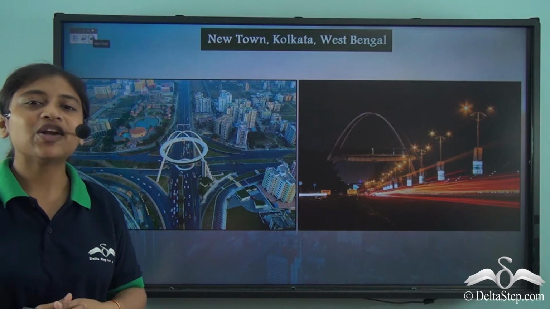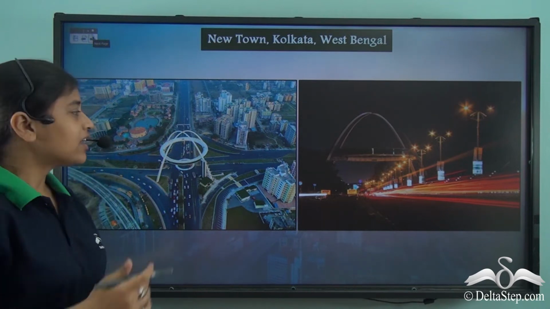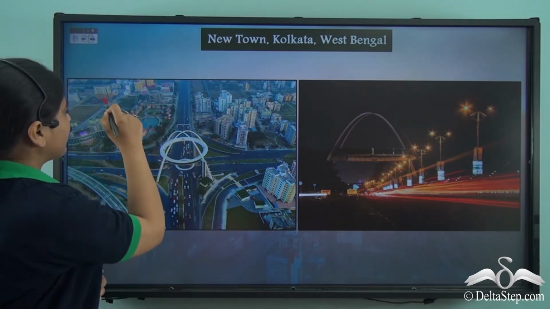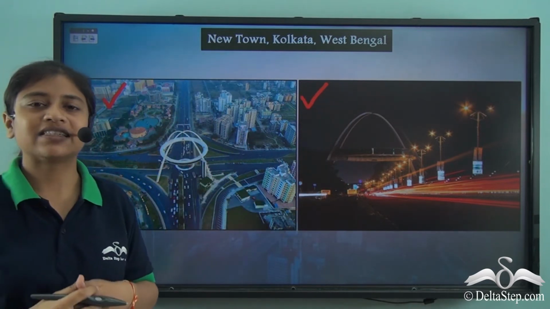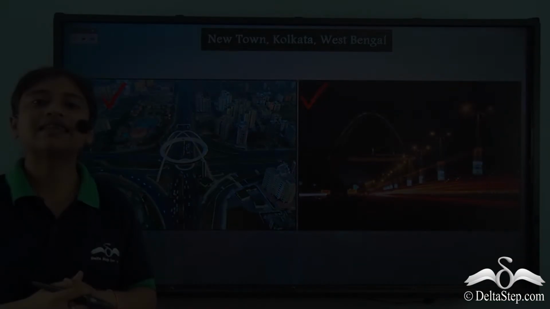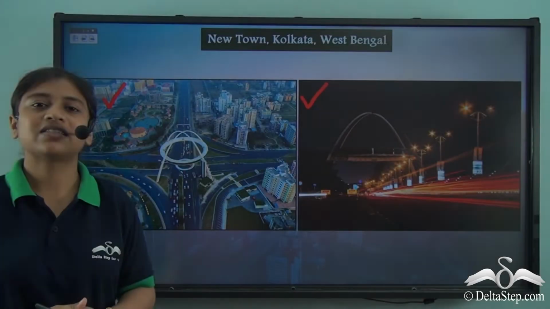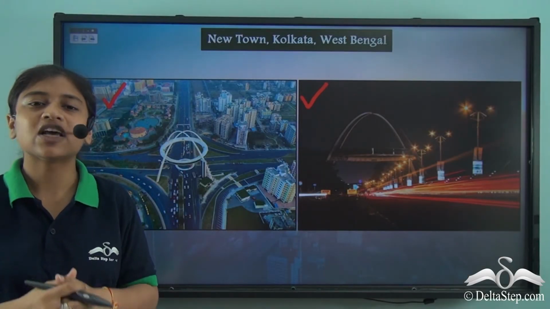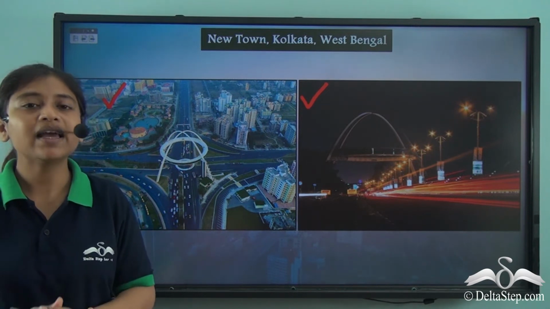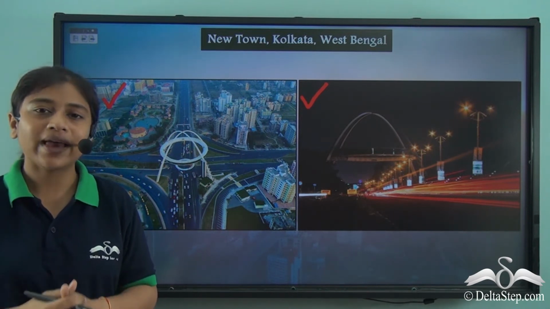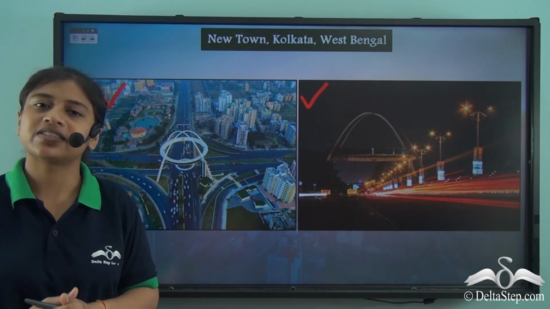So what we just saw was a beautiful satellite city of Kolkata. Kolkata is the capital of West Bengal, as I mentioned. Here are two images that show how well planned and well developed the satellite city of Kolkata is. It is efficient on its own because it has schools, residential buildings, offices, and also provides enough water supply, power supply, and waste management facilities to the people residing here.